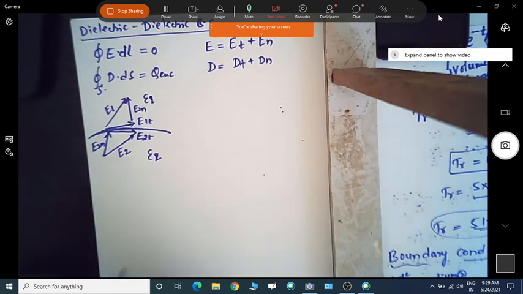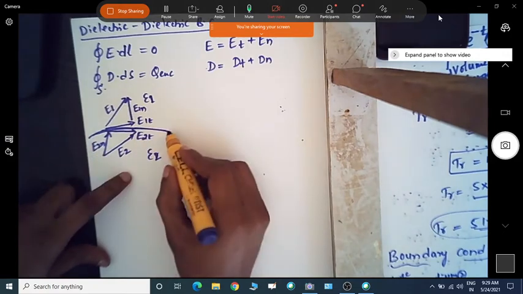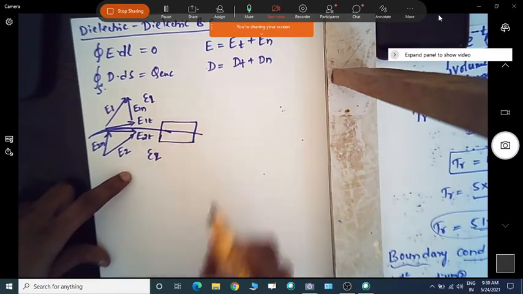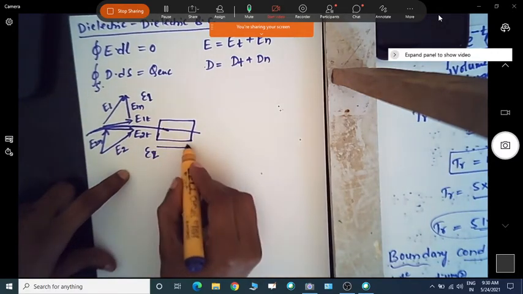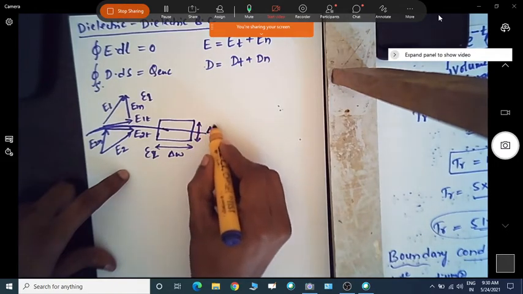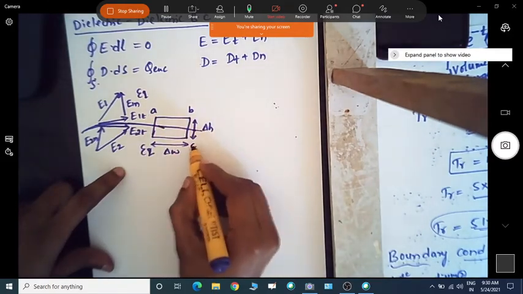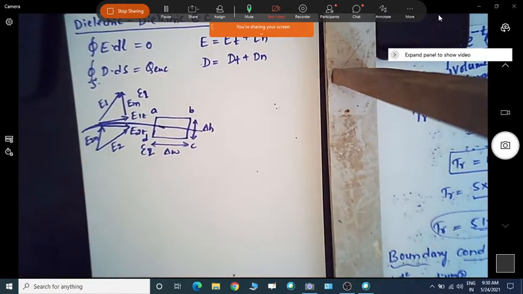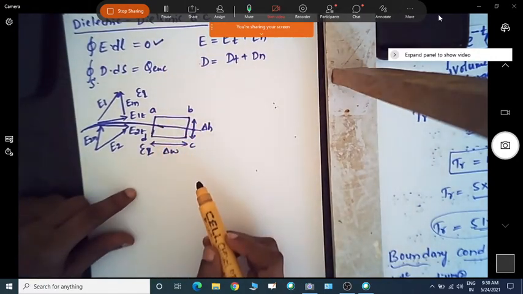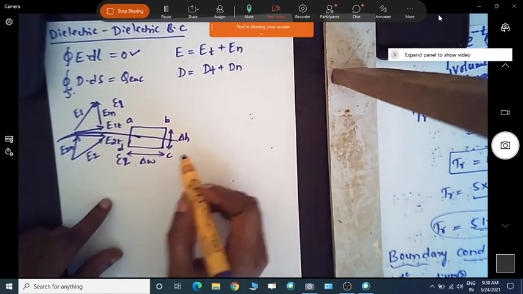Now, in order to obtain the field components, let us take a small elemental closed loop, which has a width del W and a height del H. Let us label the corners A, B, C and D. We need to evaluate this expression for this small elemental closed line, along A, B, C, D, in order to obtain the field quantities.